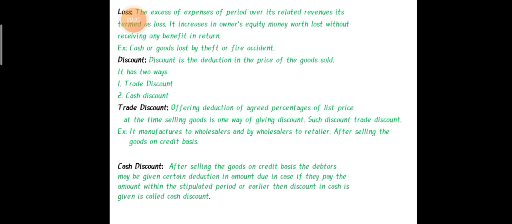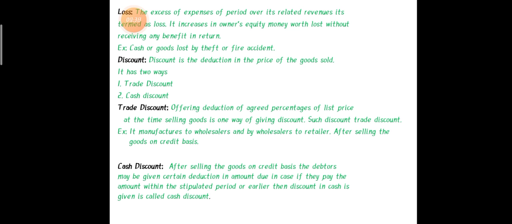Okay. Next, in discount we are having two ways, that is trade discount and cash discount. What are the types? Trade discount and cash discount. Trade discount is a deduction of an agreed percentage. It means some percentage we are going to provide as a discount. And remember, this discount is given by the manufacturer to the wholesaler and the retailer to increase their sales.